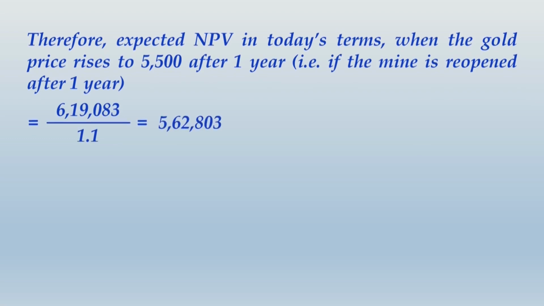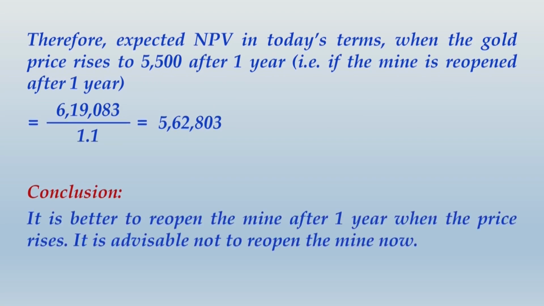You get the resulting NPV in today's terms as 5,62,803. So the conclusion that you need to write is, it is better to reopen the mine after 1 year when the price rises. It is advisable not to reopen the mine now. So please write up this conclusion and then I take you ahead.